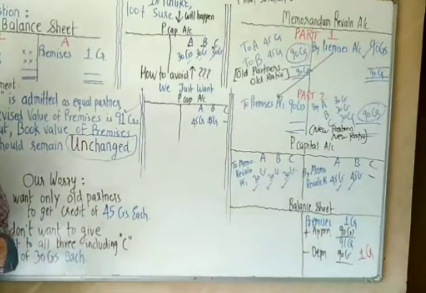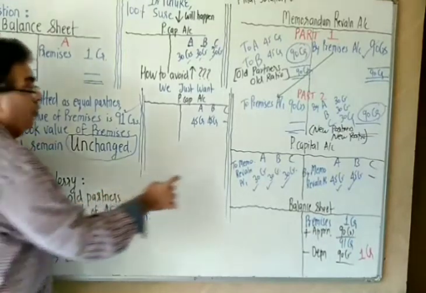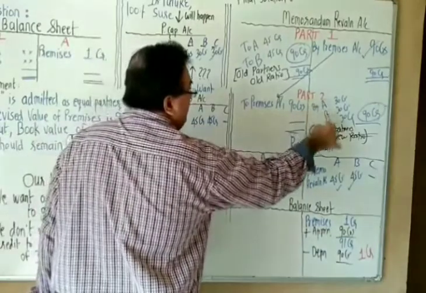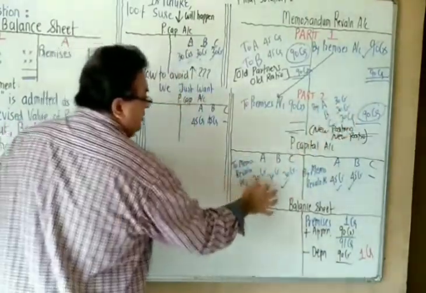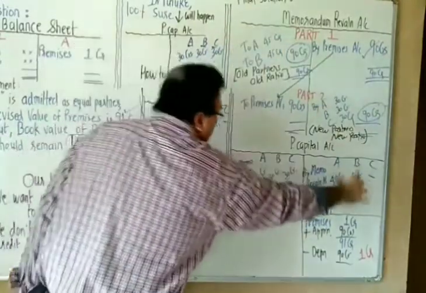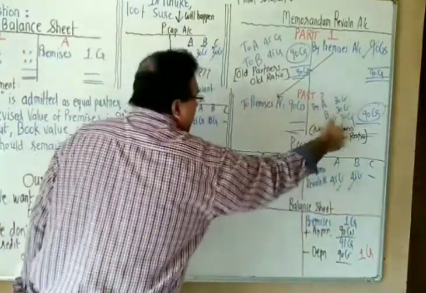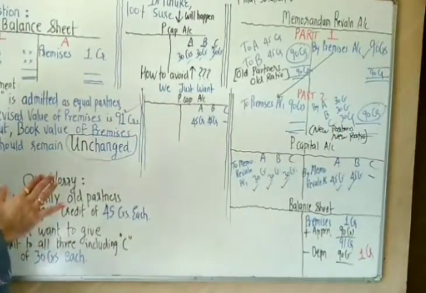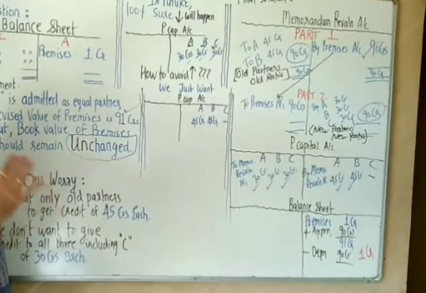Our worry that in future we will get a credit of 30, we gave debit here. See here, A, B, C debit 30. So first part, old partners, old ratio. Second part, new partners, new ratio. This is the concept, the logic of memorandum revaluation account.